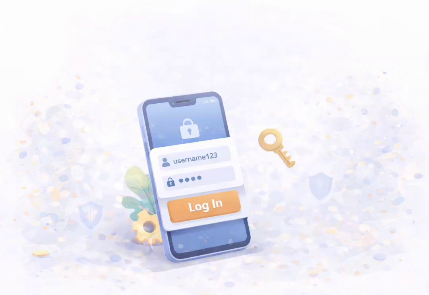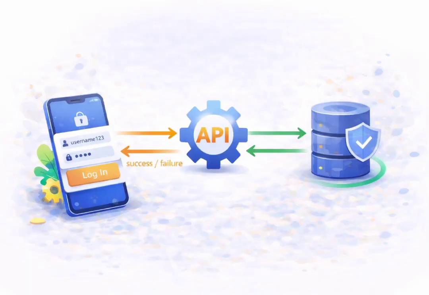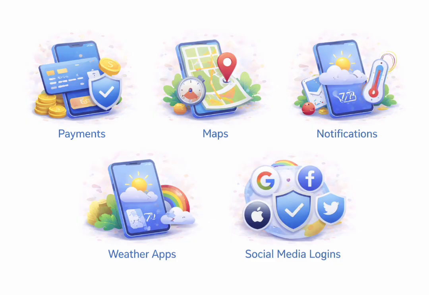Let's take a real example. When you log into an app, you enter username and password. The app sends this data to the backend using an API. The backend checks the database. It sends back a response, success or failure. The app never talks directly to the database. It always goes through an API. Same is for payments, maps, notifications, weather apps, social media logins, and etc.